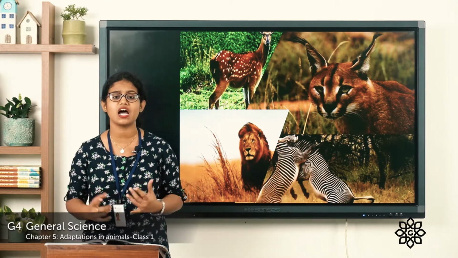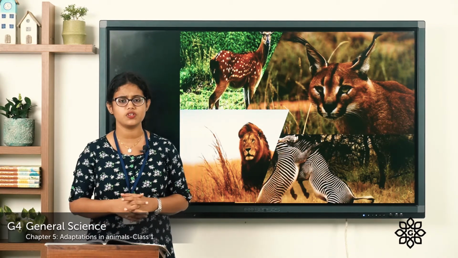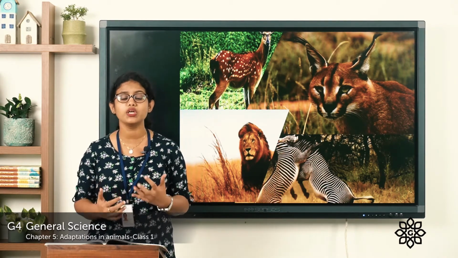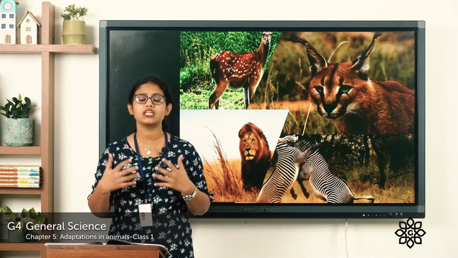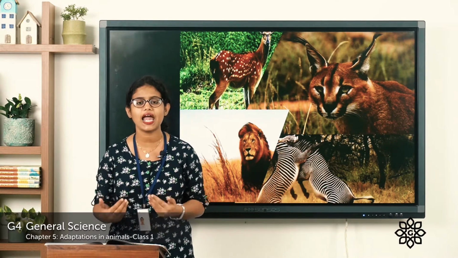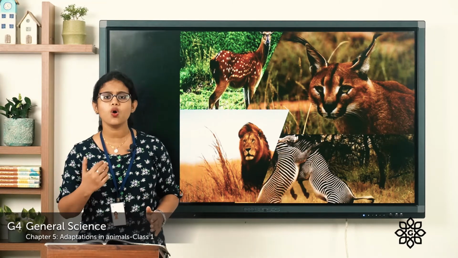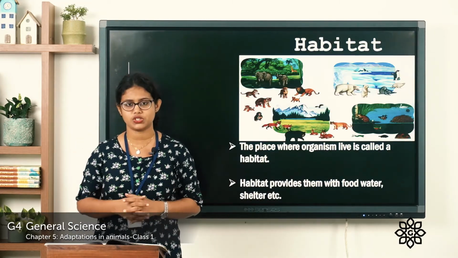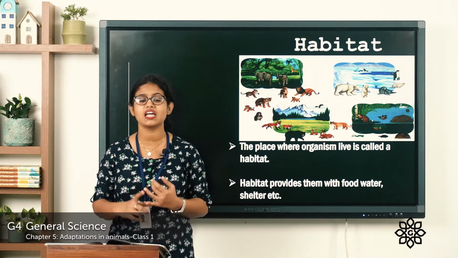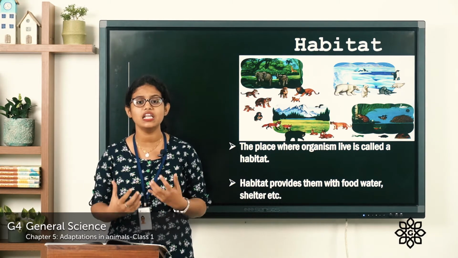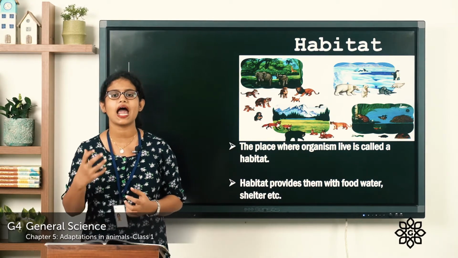So animals are everywhere. So they need air, water and food to live. So in this chapter, we are going to learn about adaptations in animals. What are the special features that help an animal to survive in its place? So you all know what is adaptation. Adaptation means the body features and habits that help a living thing to live in its habitat, that we call adaptation.